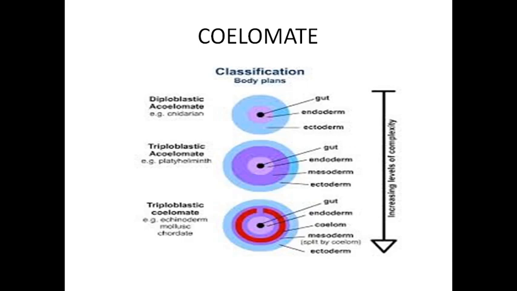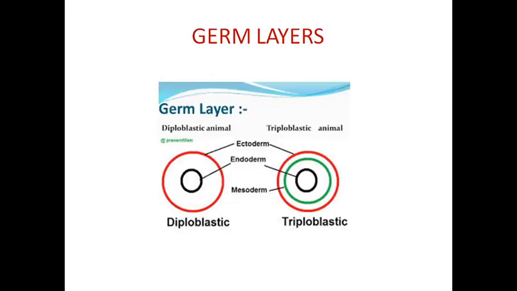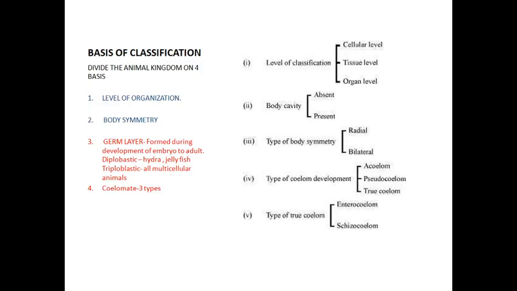This is the basis for the classification of the animals. You have the kingdom Animalia, multicellular, and the level of organization. There are two types of level: cellular level and tissue level. The tissue level is again classified into two types: one is called radial, another is called bilateral. The radial is an example for the coelomate.